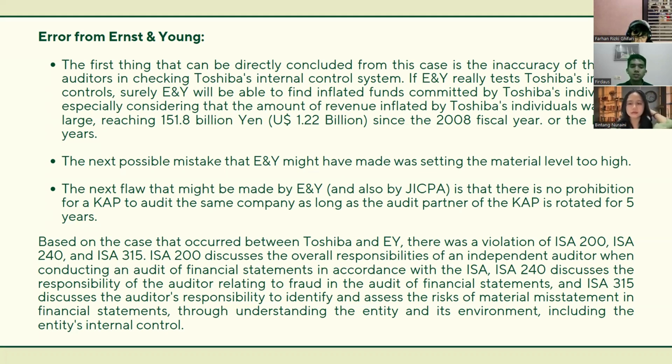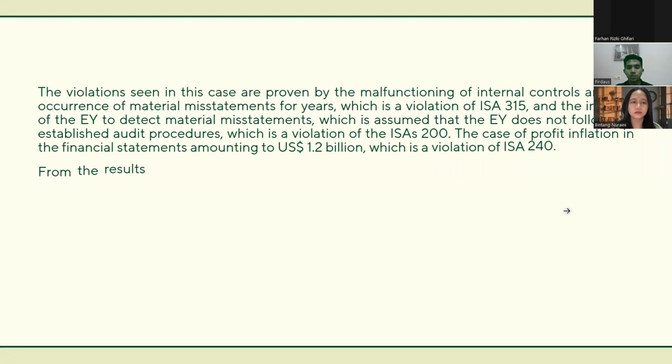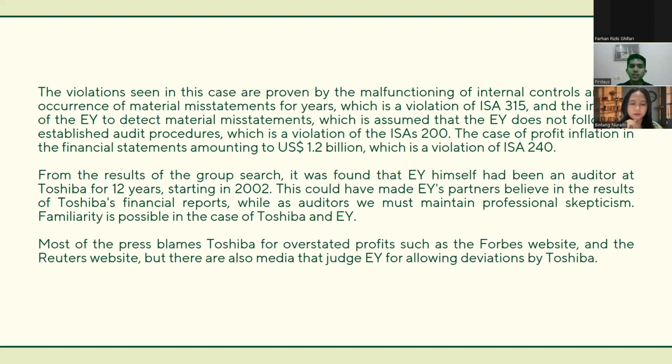And the violations in this case are proven by the malfunctioning of internal controls and the occurrence of material misstatement for years, which is a violation of ISA 315, and the inability of E&Y to detect material misstatement, which suggests that E&Y did not follow the established audit procedure, which is a violation of ISA 200.